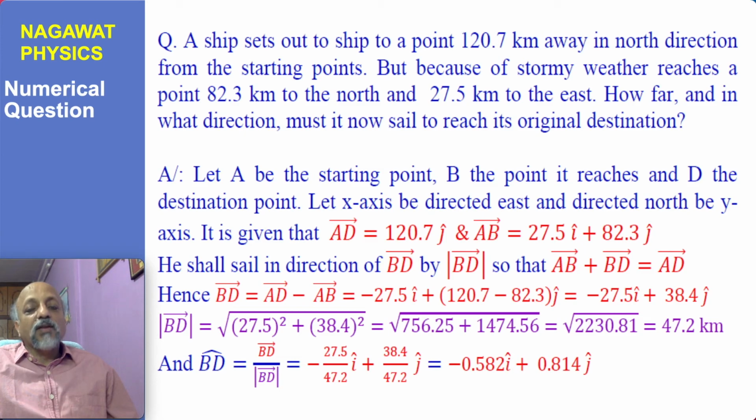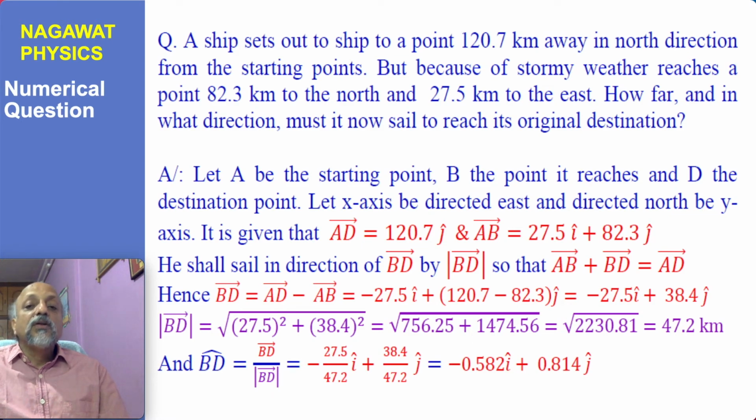So what is given? Suppose A is the starting point, D is the destination, and B is the intermediate point where it has landed. So it is given AD. What is AD? AD is 120.7 and the direction is north, so 120.7 J. And what is AB? AB is given, the magnitude is given, and that is 27.5 kilometer to the east. So I have written 27.5 I, and 82.3 kilometer to the north, so 82.3 J. I have chosen the x-axis along the east, and therefore north will become the y-axis, and I am using the corresponding unit vectors.